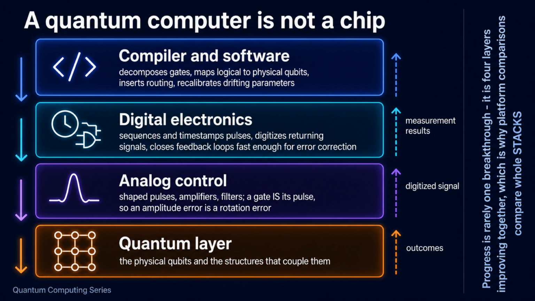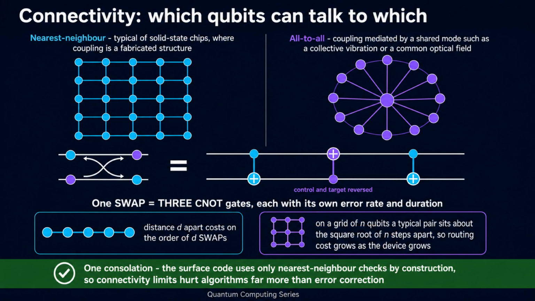At the top, the compiler maps and routes circuits onto this specific device. An algorithm designer draws a 2-qubit gate between any pair. A chip designer must decide in advance, and in metal, which pairs are physically coupled. Solid-state chips are typically nearest neighbor, while systems coupled through a shared mode can be all-to-all. When your algorithm needs a gate between qubits that are not connected, the compiler moves the information with swap gates, and one swap costs 3 CNOT gates in the usual decomposition. On a grid, a typical pair sits about the square root of the qubit number apart, so routing gets worse exactly as the device grows.